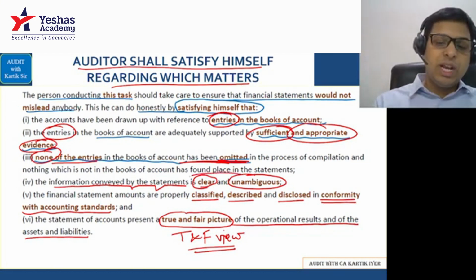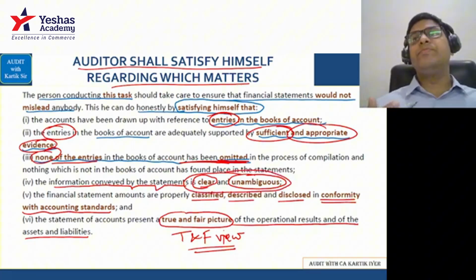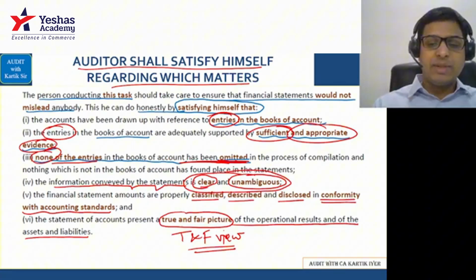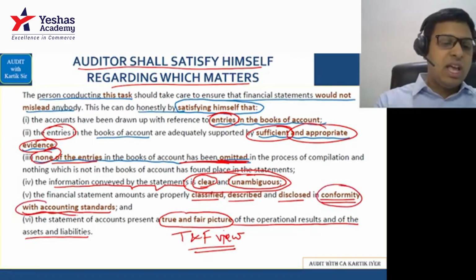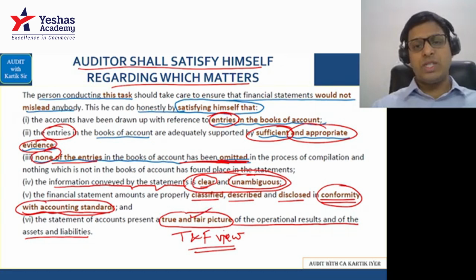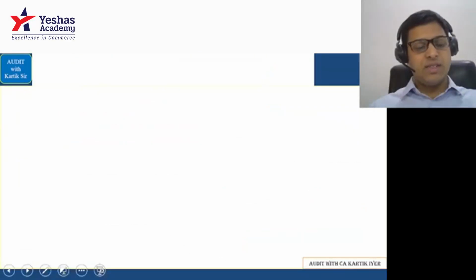Financial statement should be clear and unambiguous. Financial statement should have conformity with the accounting standard. That is basically this, conformity with the accounting standards. And last but not the least, the financial statement should give a true and fair picture. True and fair picture. Okay. Simple diagram is there. You can easily do it. This we had done in the class. Okay, let's go further.